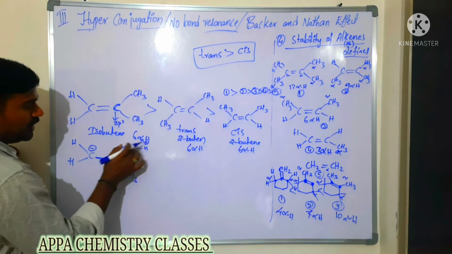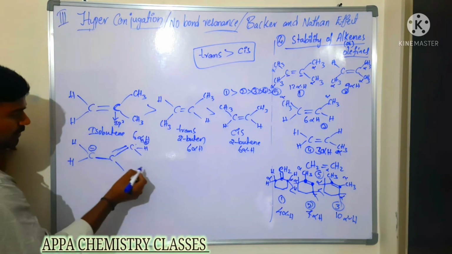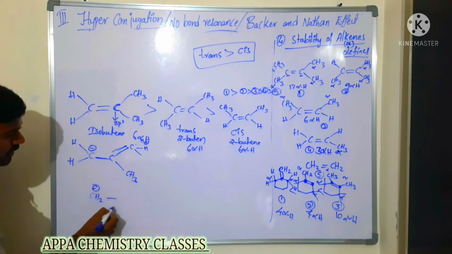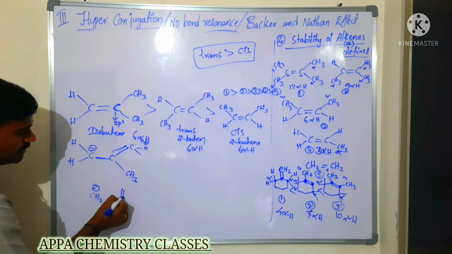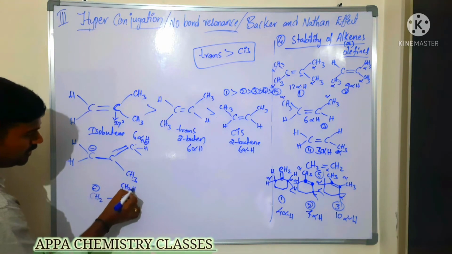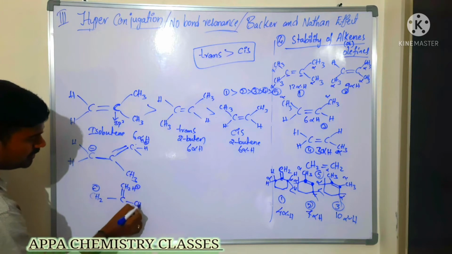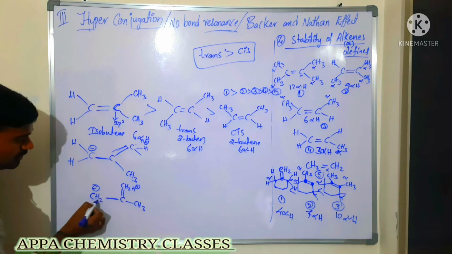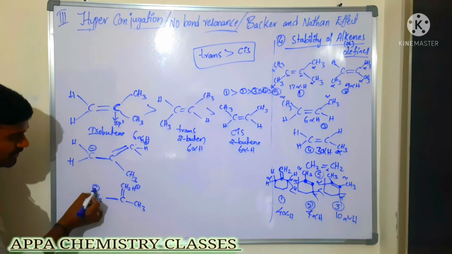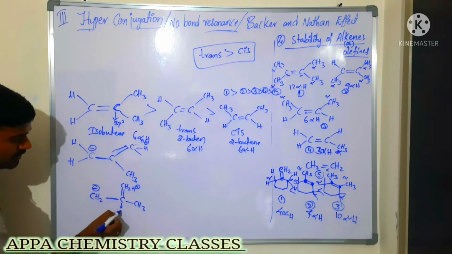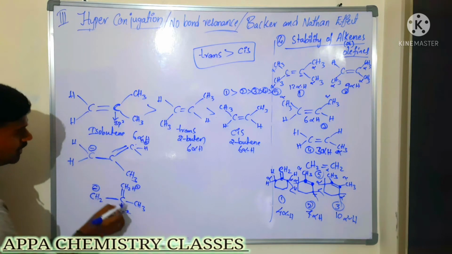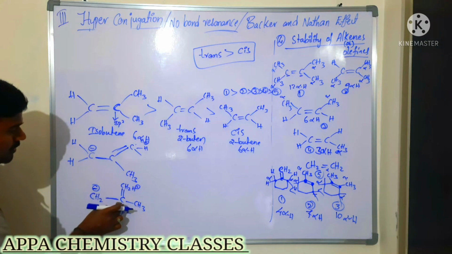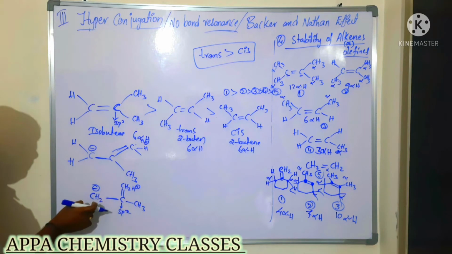Here we are getting CH2 minus, C double bond CH2, H plus, and CH3 is there. Now this carbanion is directly bonded to this double bonded carbon, so this negative charge is readily stabilized by this sp2 carbon. This carbon is getting a larger number of bonds, 4 bonds. This one is readily stabilized.